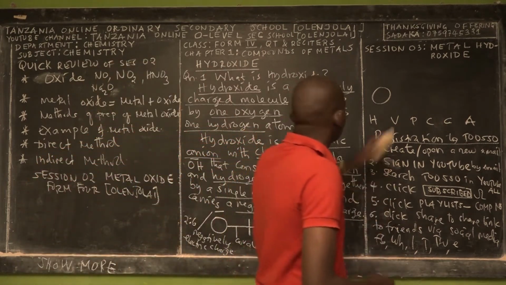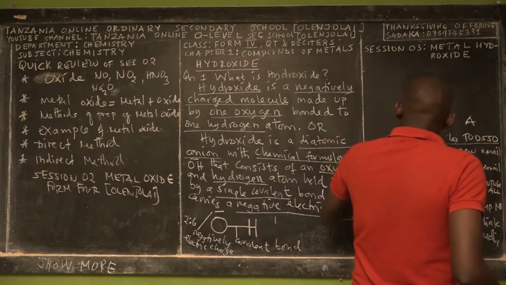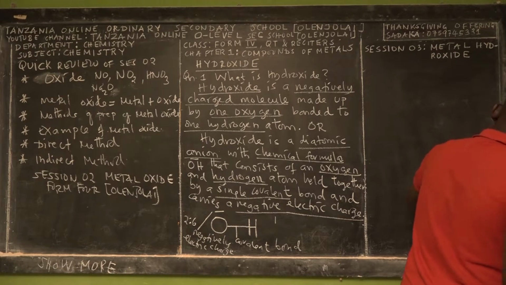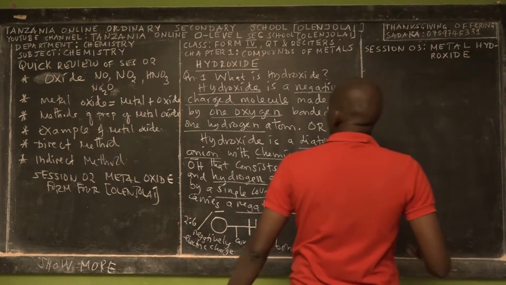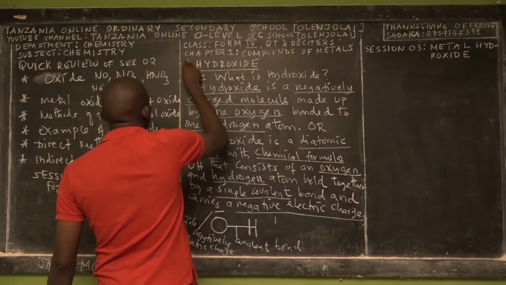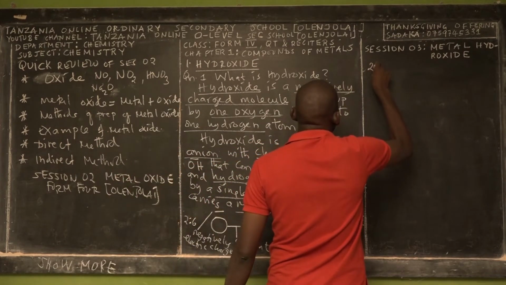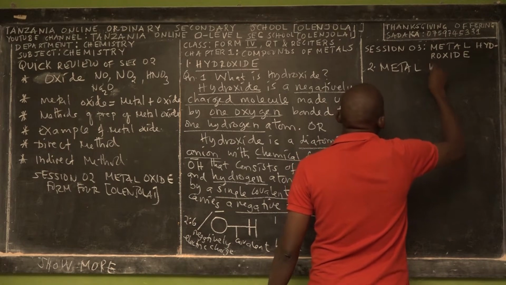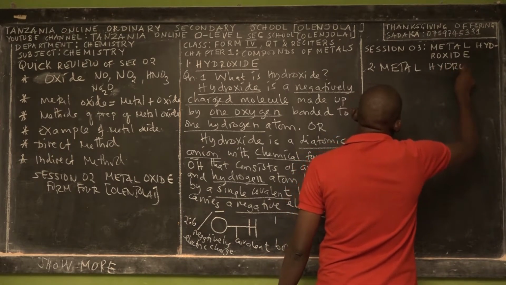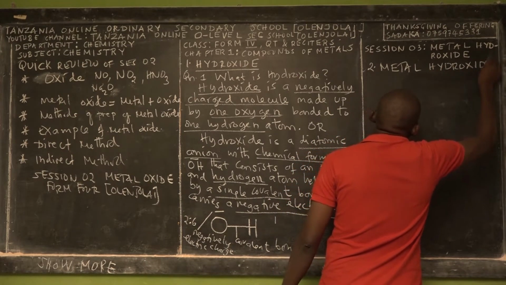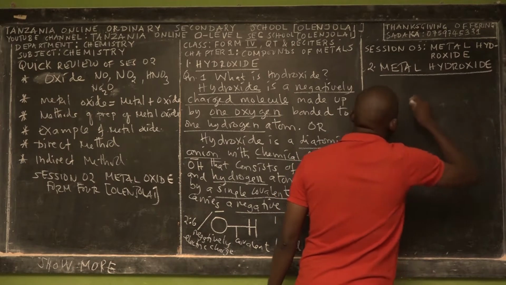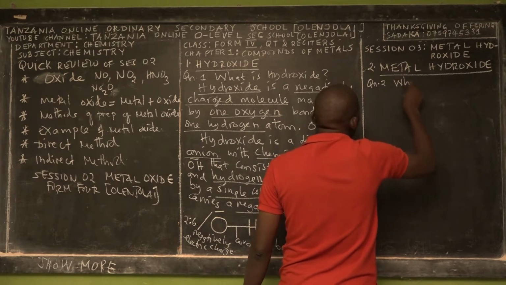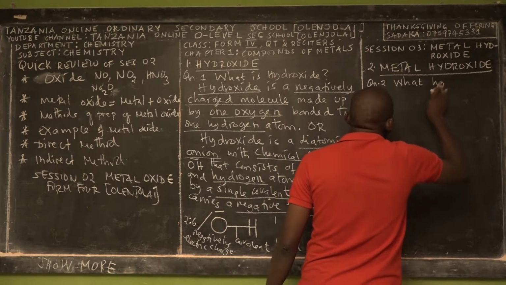Because I know if you understand chemistry, you are going to apply it to solve mankind's problems. Okay. So now we know what hydroxide is. Then we have a second term. This is the first terminology, so we have a second term: metal hydroxide. Ladies and gentlemen, you can pause the video and think how you can answer this second question. What is metal hydroxide?